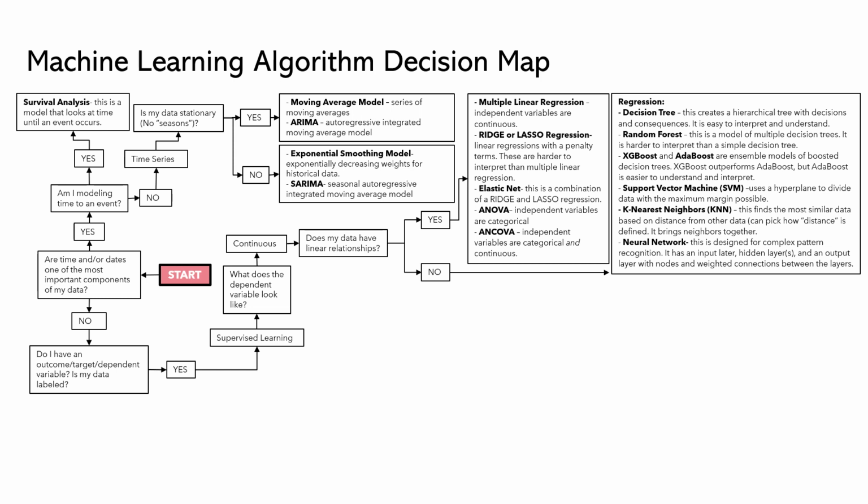And we have a neural network. A neural network is really only appropriate when you're doing really complex pattern recognition. The way a neural network works is it has an input layer, one or more hidden layers, and then an output layer.